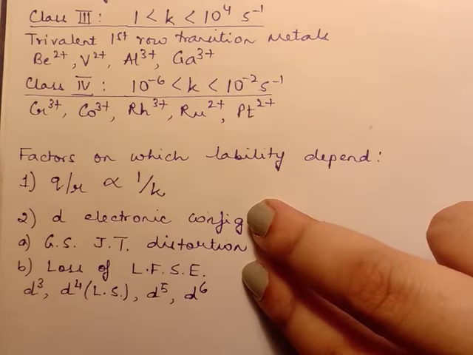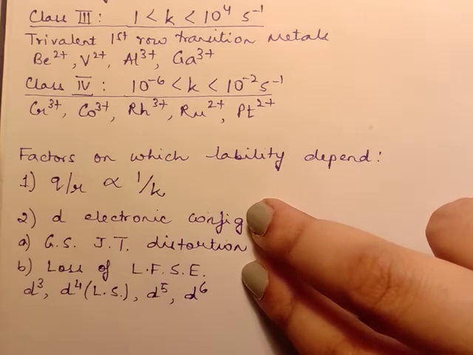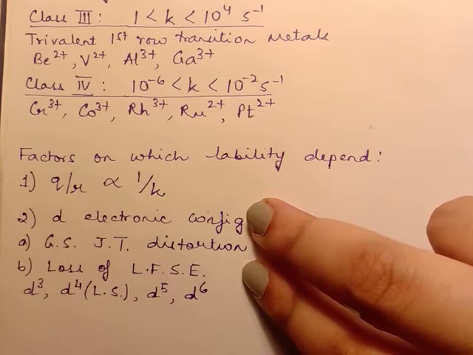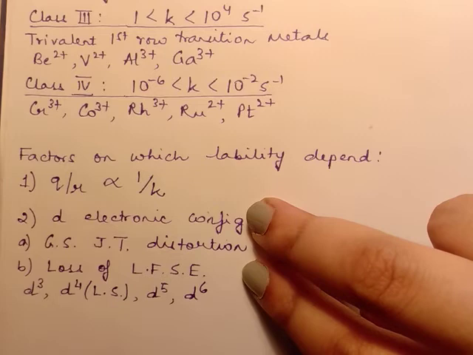On the other hand, the dissociative pathway involves the loss of the leaving group first, followed by entering of the other ligand. So it involves a 5 coordinate intermediate. Both these pathways involve transformation of the octahedral 6 coordinate species to either a 5 coordinate species in case of dissociative or a 7 coordinate species in case of the associative pathway.